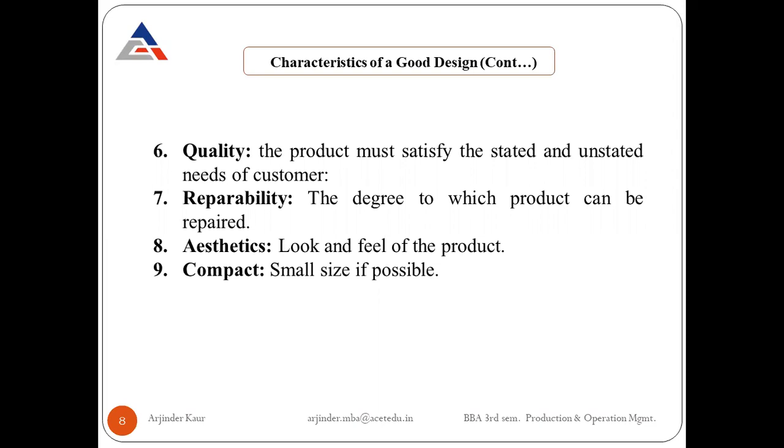We prefer smartphones which are compact in size or lighter in weight, because we don't want to hold heavy phones in our hand; it will not be very convenient to use. But on the other hand, we want large screen size TVs. So this characteristic will not be considered a characteristic of good design in the case of the television, because people generally prefer larger screens for their TV.